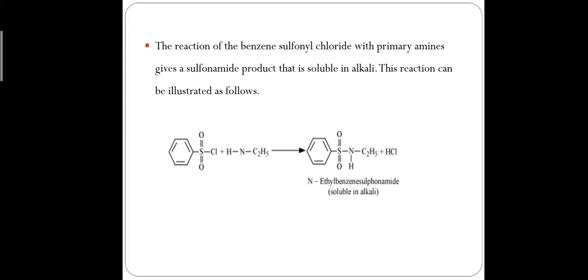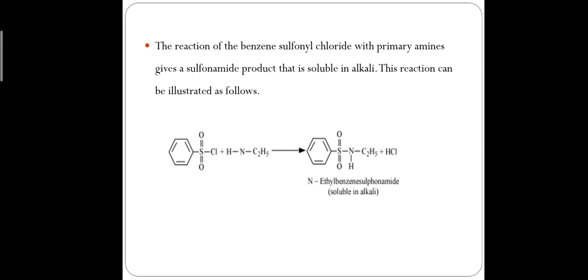So in case of primary amine, when primary amine is treated with Hinsberg reagent, or reacts with benzene sulfonyl chloride, it forms a sulfonamide product, and this sulfonamide product is soluble in alkali.